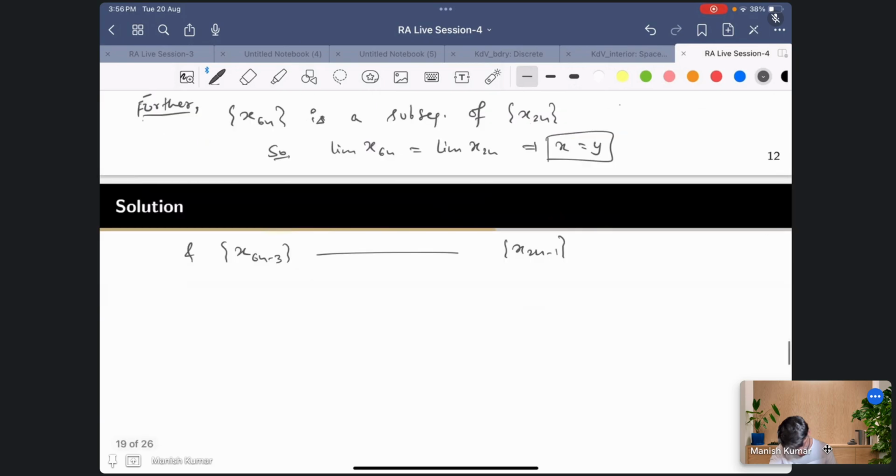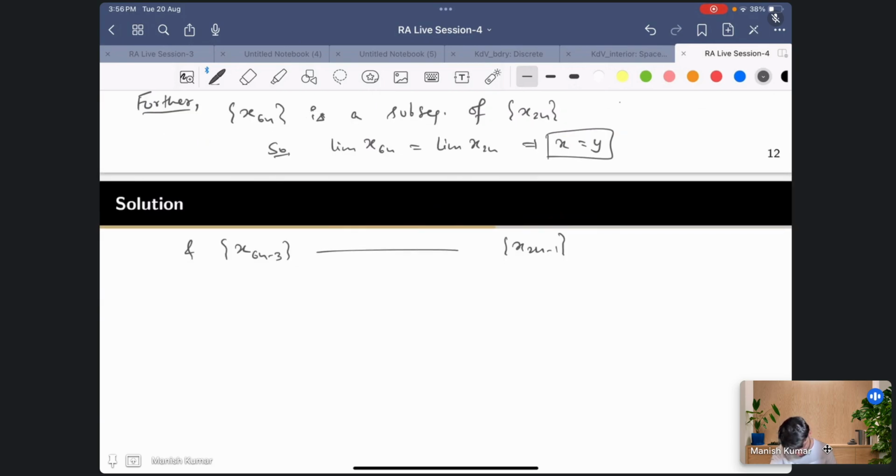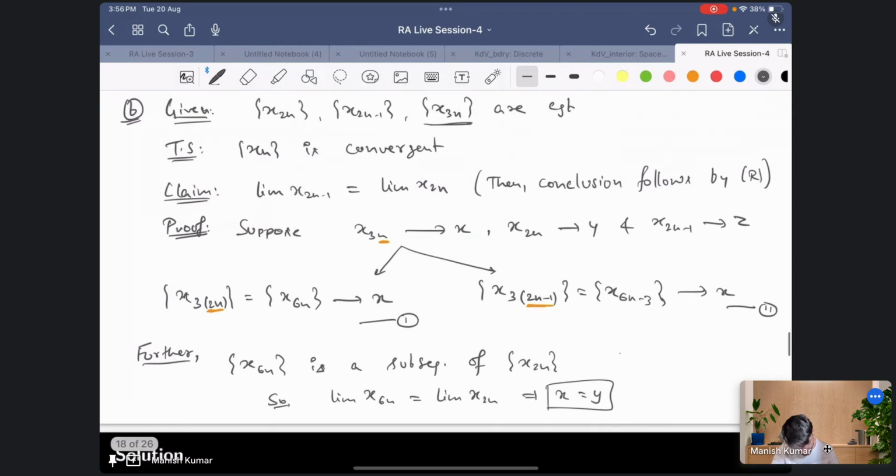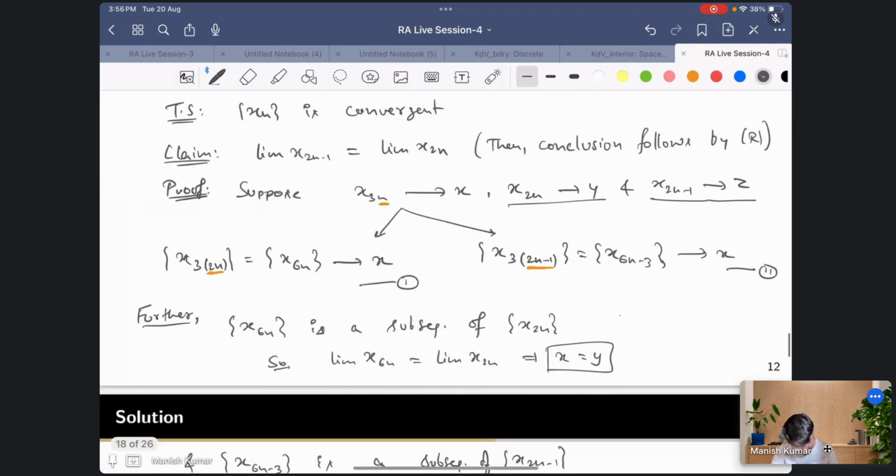Again, same thing. x6n minus 3 is a subsequence of x2n minus 1, so the limit of x6n minus 3 is equal to the limit of x2n minus 1, and this tells you that x is equal to z, right? I hope this was the assumption, right? So this converges to this, and so we got this, right?